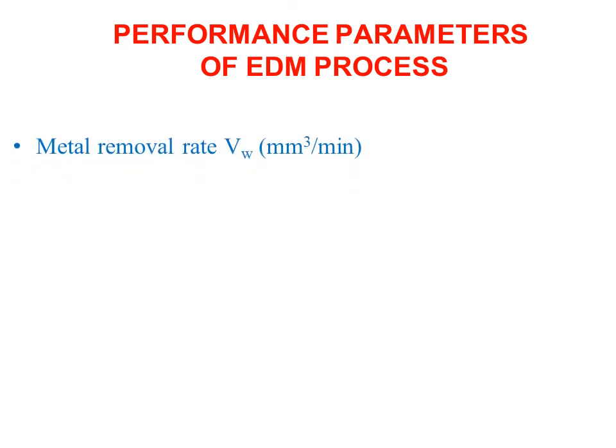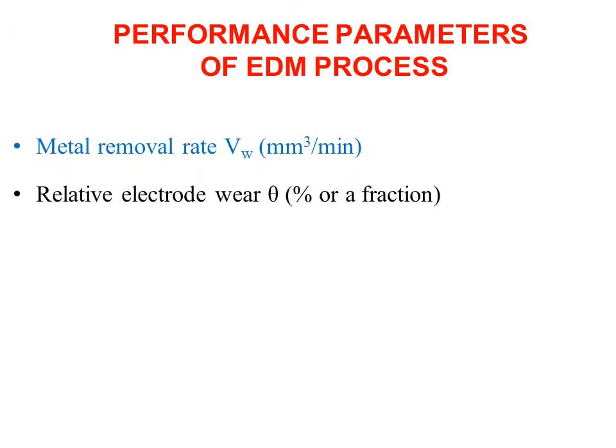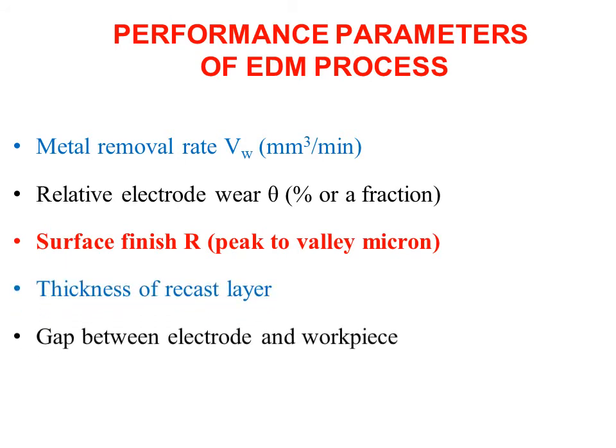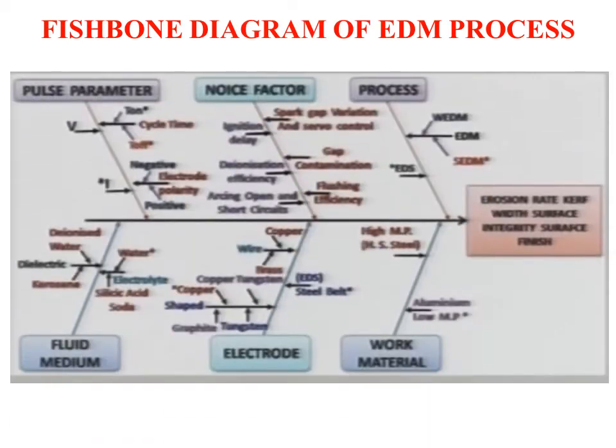Performance parameters: one is material removal rate, second is relative electrode wear, third is surface finish, fourth is thickness of recast layer, fifth is gap between electrode and workpiece, then corner and edge radius. The fishbone diagram of the EDM process gives all the important main parameters related to the EDM process.